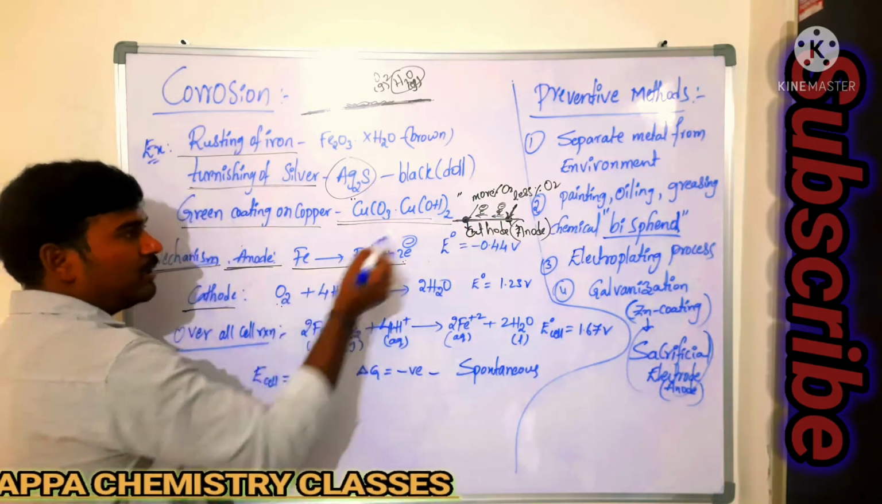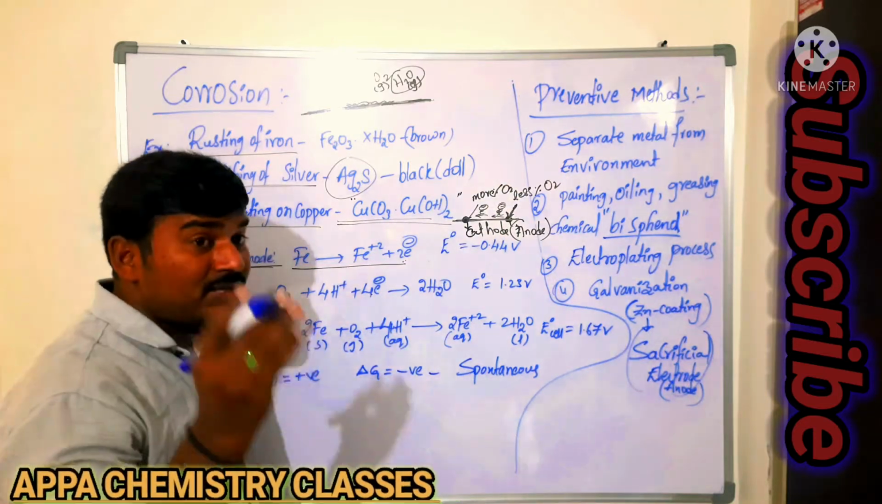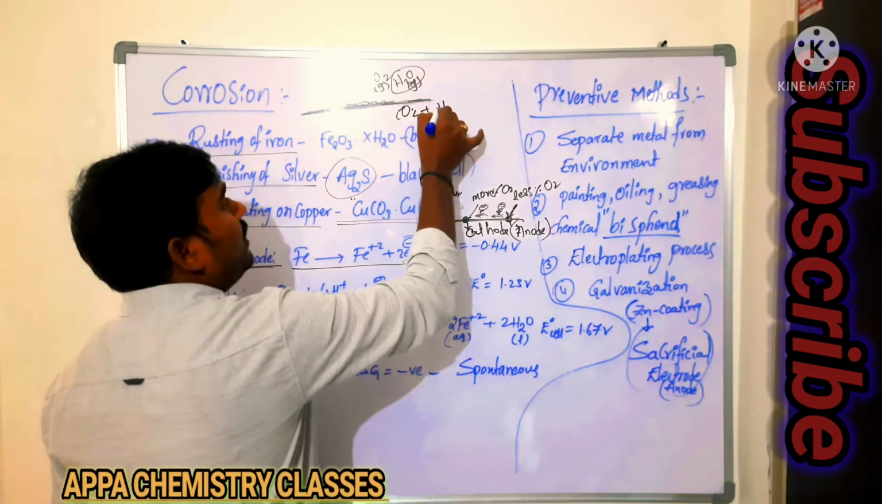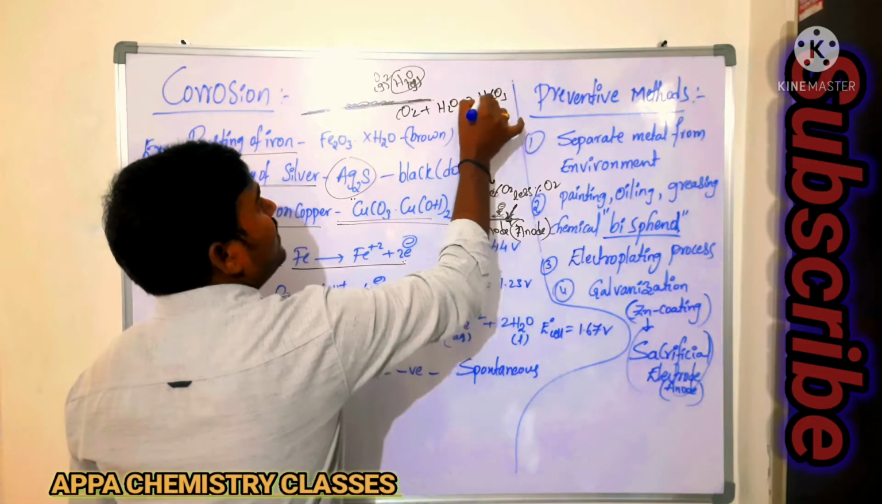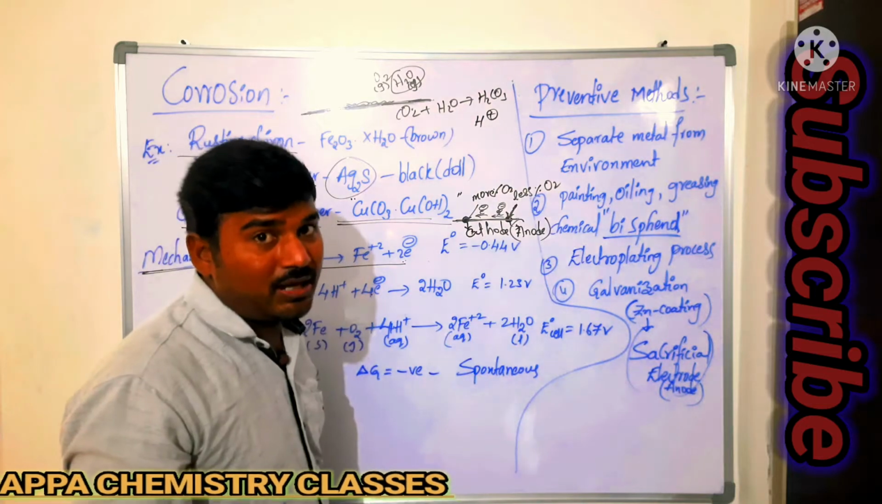Those electrons are gained by the oxygen which is present in the atmosphere. And as well as in the atmosphere we have the carbon dioxide. That carbon dioxide, whenever it reacts with water, forms carbonic acid. So acid is formed. Here H plus ions will be released when it is present in aqueous condition.